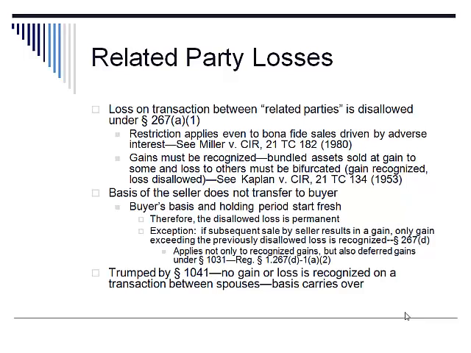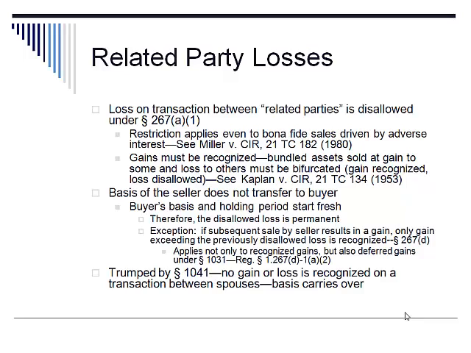So if there's a sale between related parties of a bundle of assets, some of which are sold at a gain and the other ones sold at a loss, this sale must be separated out, and the purchase price for the acquisition of those assets must be allocated among the assets, and the sales that result in a gain, of course, will be recognized.